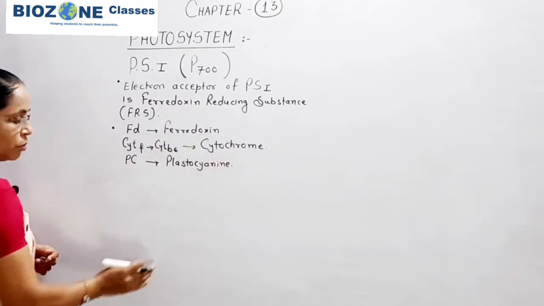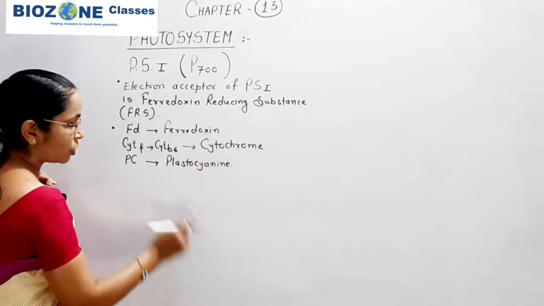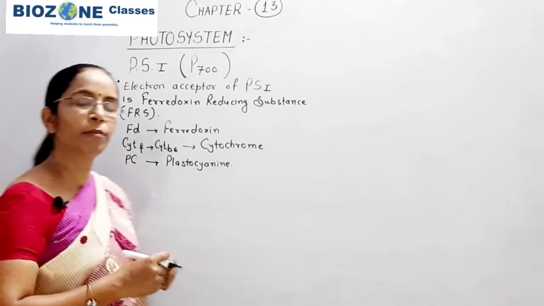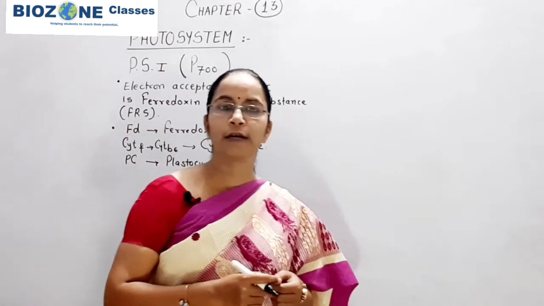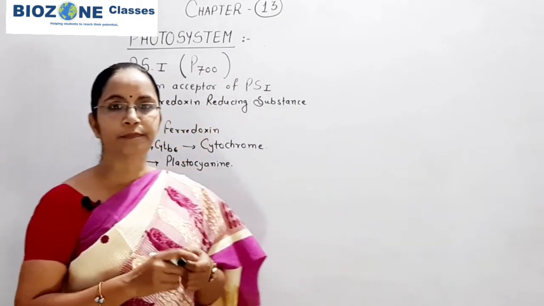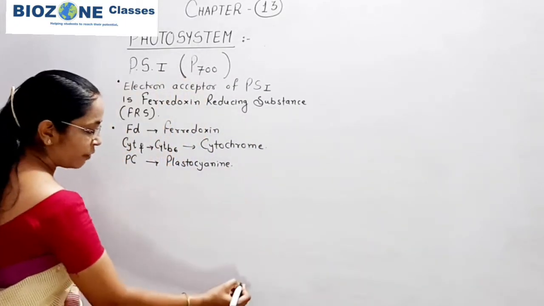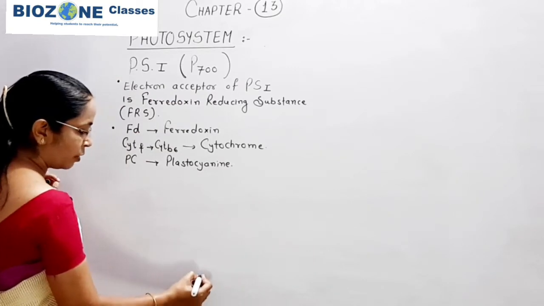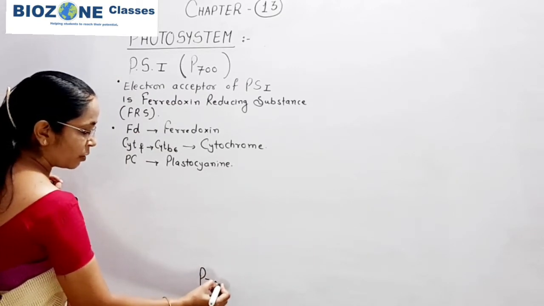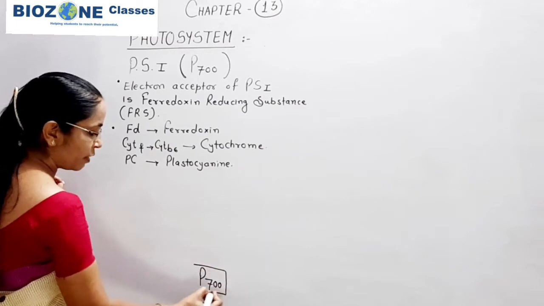Now here we come towards the composition. Again, PS1 is mainly located on the outer surface of the thylakoid membrane. So when we study photosystem 1, the reaction center is P700.